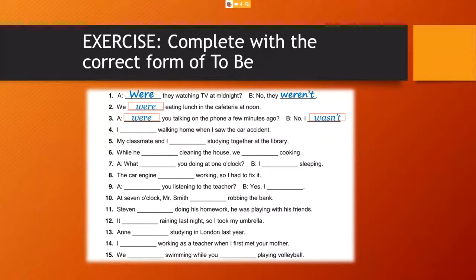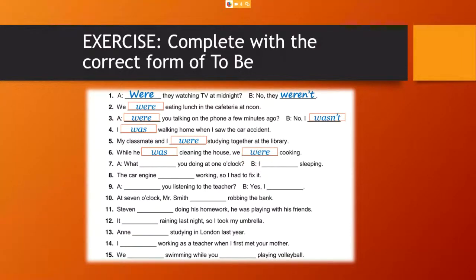In negative. Number 4, I was walking home when I saw the car accident. Number 5, my classmate and I were studying together at the library. Here it is plural because it's my classmate and I, 2 people. Okay. 6, while he was cleaning the house, we were cooking.